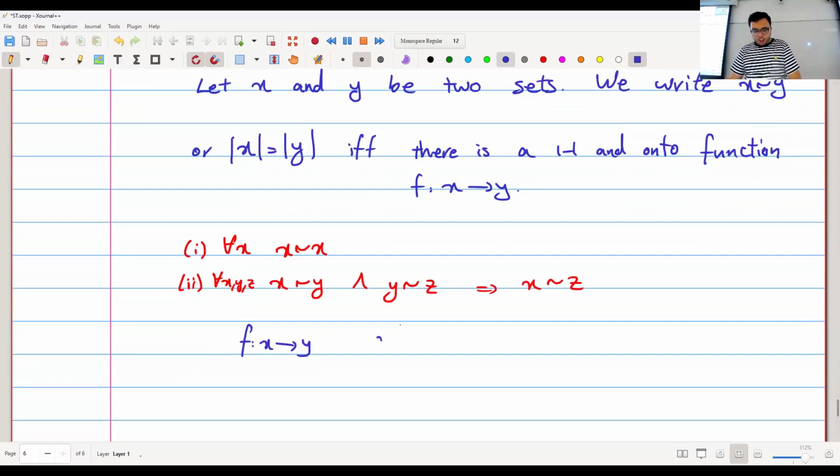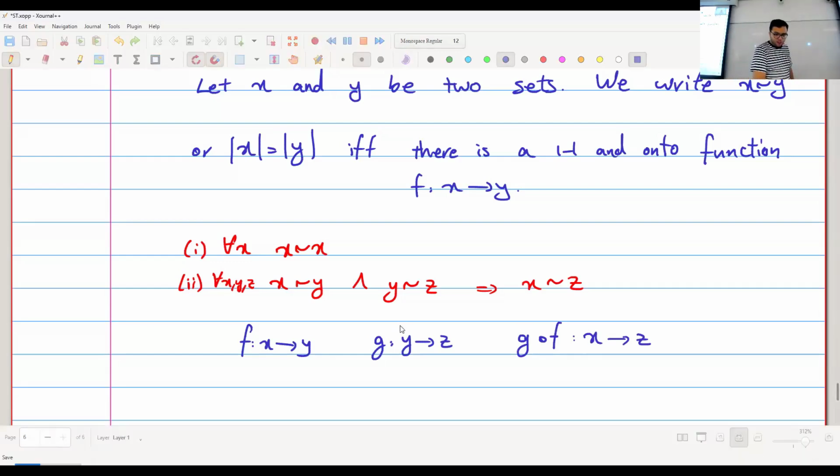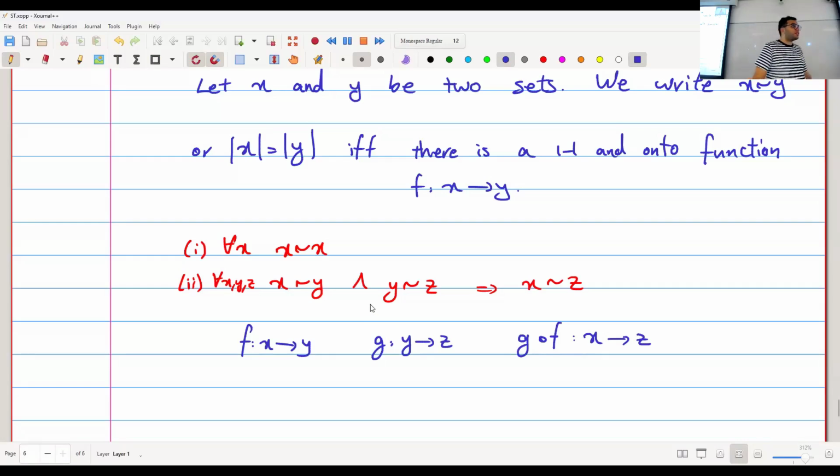I have a function G that maps elements of Y to elements of Z, and it's one-to-one and onto. How do I find a one-to-one and onto function from X to Z? Just do G∘F, right? G∘F is from X to Z, and it's very easy to prove that it's one-to-one and onto, because the combination of two one-to-one functions is one-to-one, and the combination of two onto functions is onto.